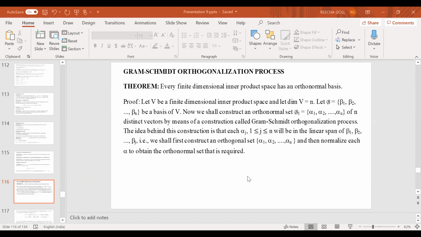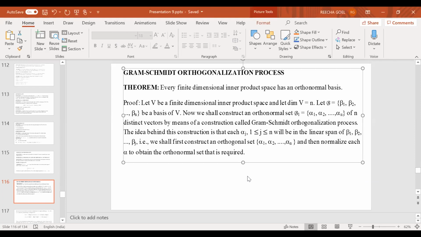So V1 consisting of vectors, say alpha 1, alpha 2, ..., alpha n, n distinct vectors, by means of a construction called the Gram-Schmidt orthogonalization process. That is, this set V1 is going to be an orthonormal set. Okay. Now, the idea behind this construction is that each alpha j will be in the linear span of beta 1, beta 2, ..., beta j. That is, we shall first construct an orthogonal set and then normalize each alpha to obtain the orthonormal set that is required. Okay.